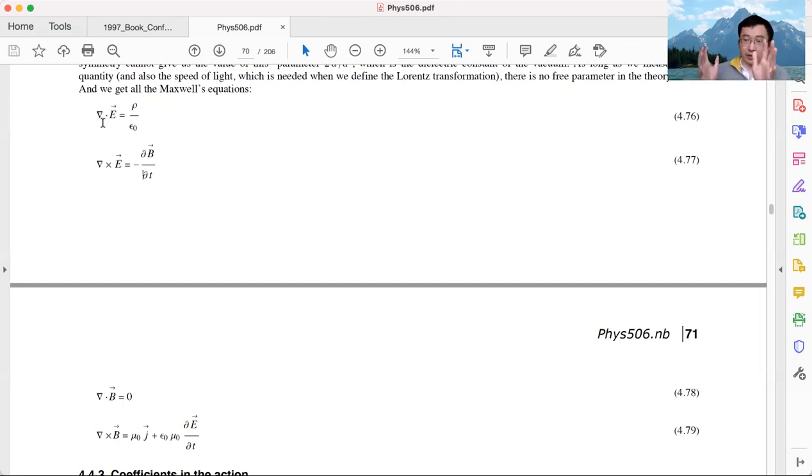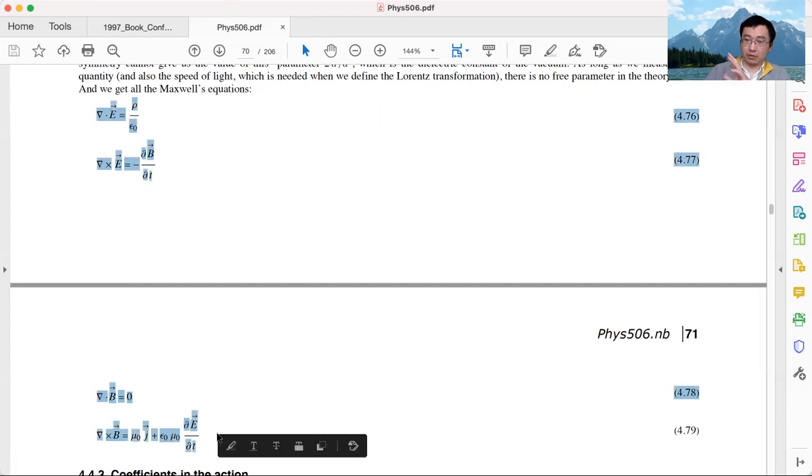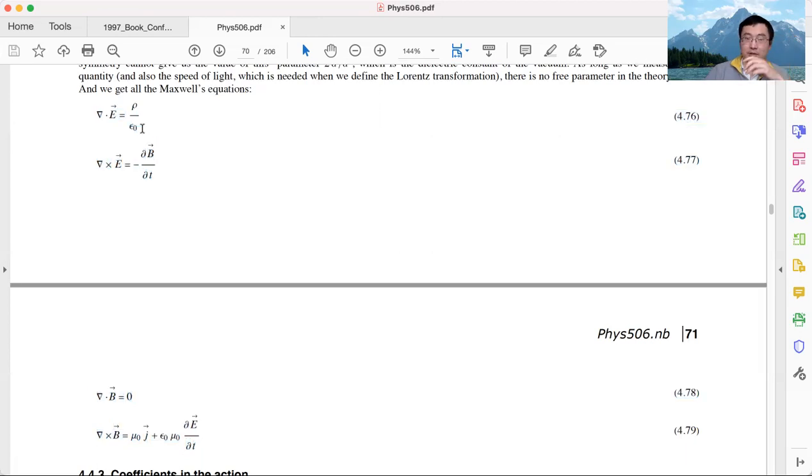Then we need to figure out the fundamental physics law in that universe. Because they have the same symmetry as us, we can say immediately that their E and B fields should obey the same equations as our universe. Every single equation has to be exactly the same. There's no freedom to change any part of the equation. The only part we don't know about that universe is the value of epsilon 0 or mu 0. What is the value of epsilon 0 in that universe? We don't know. What is the value of mu 0 in that universe? We don't know. We need experiments to measure those quantities.